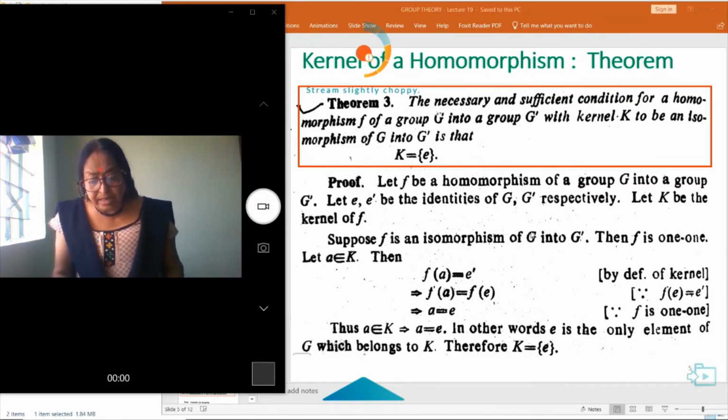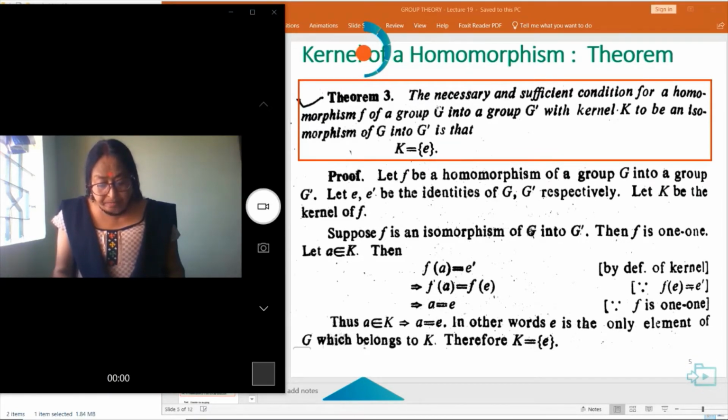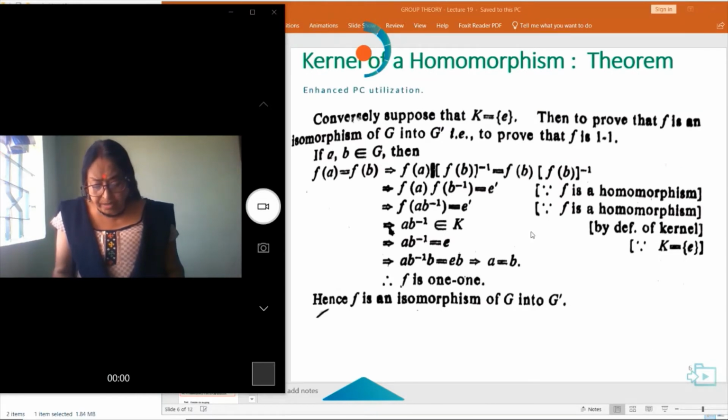Conversely, suppose K is equal to the set containing E. We have to prove that F is an isomorphism of G into G dash, that is, to prove that it is one-one. Let a, b belong to G. If F(a) is equal to F(b), then F(a) into F(b) inverse is equal to F(b) into F(b) inverse, which is equal to E dash.